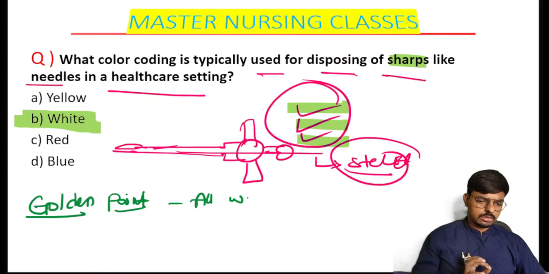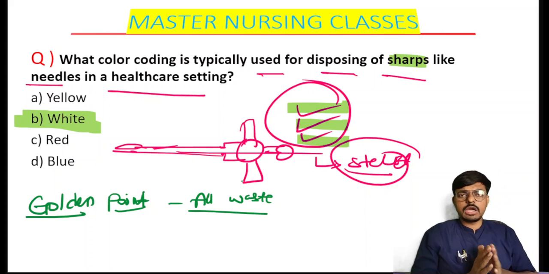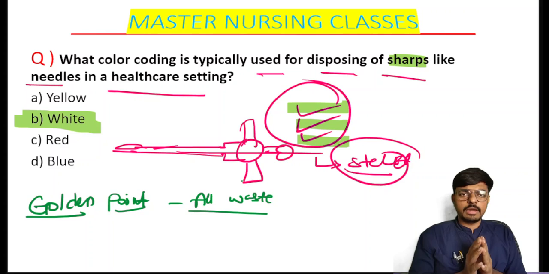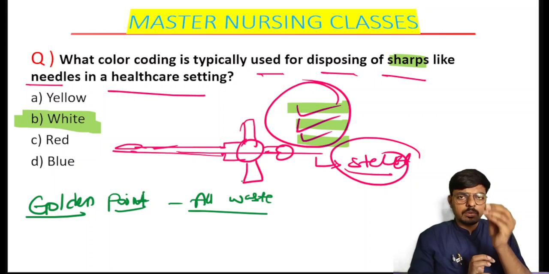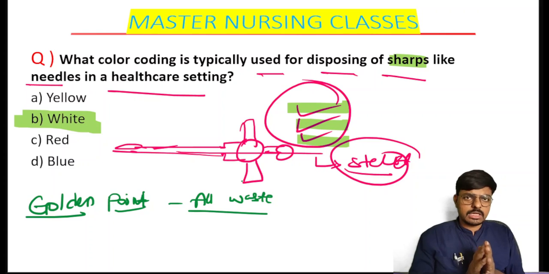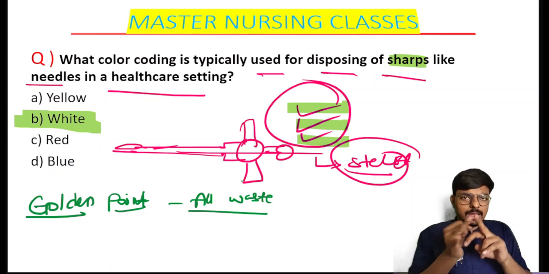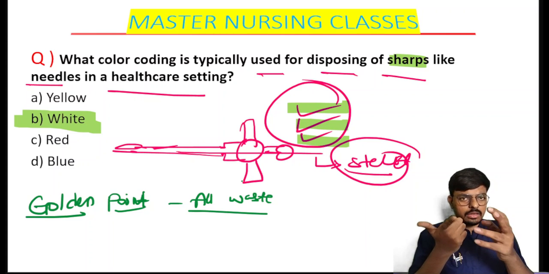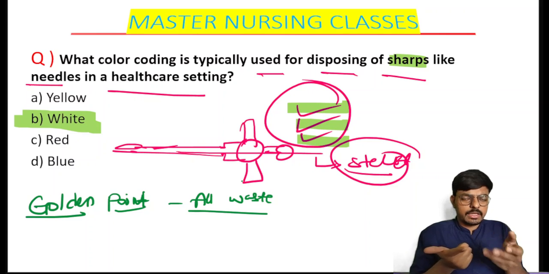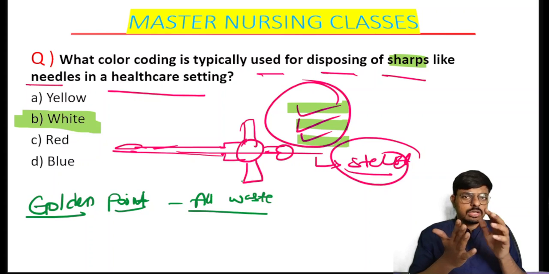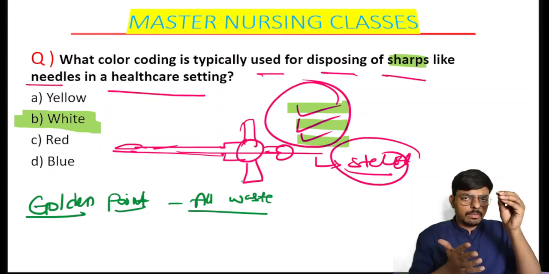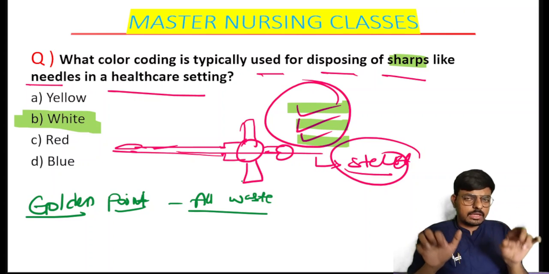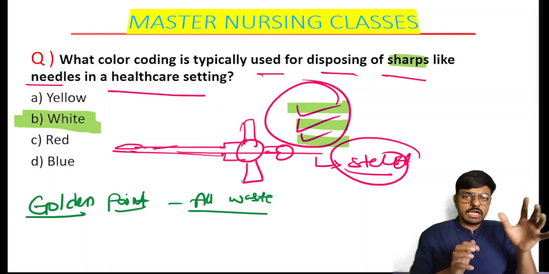All waste generated during the chemotherapy, means the chemotherapies are the chemical drugs which we are using to give for the treatment of the cancer. All the waste like vials, ampules, syringe, and like the spreadsheet which we are using to prepare the medications, all these things will go into the yellow bin, and it will be separately marked as cytotoxic drugs.